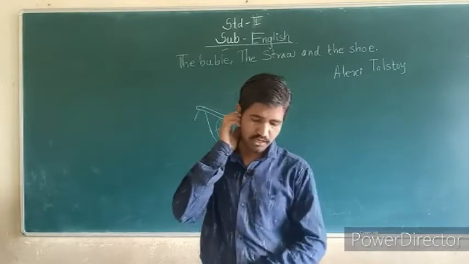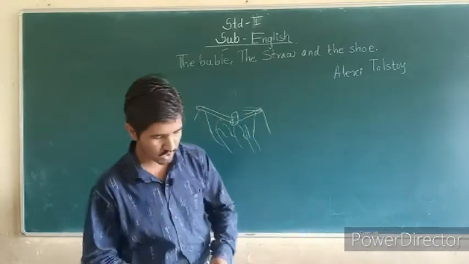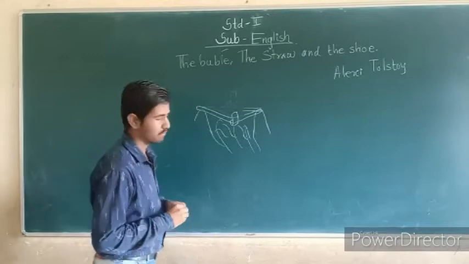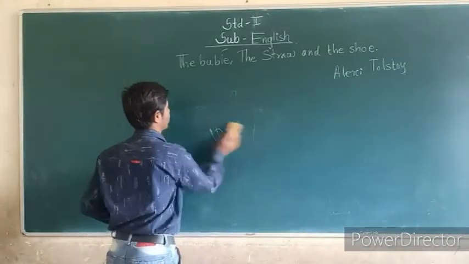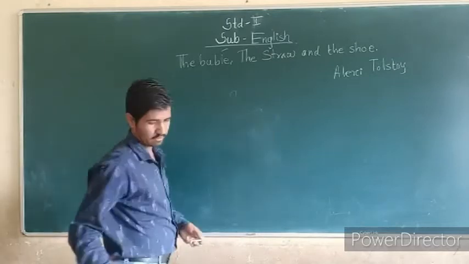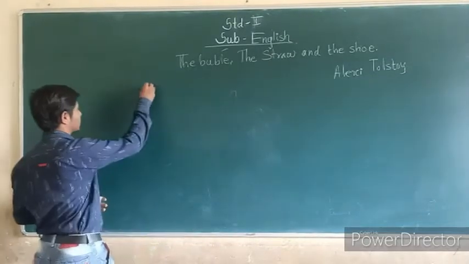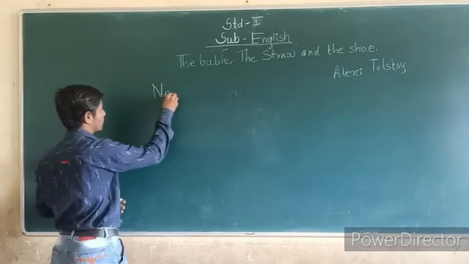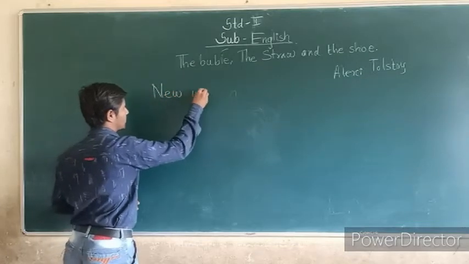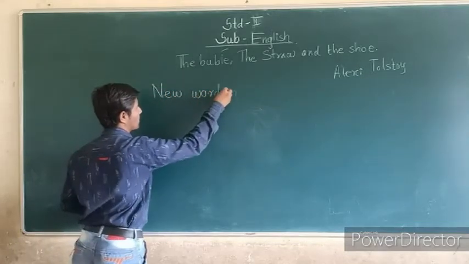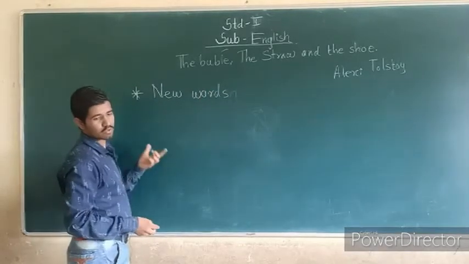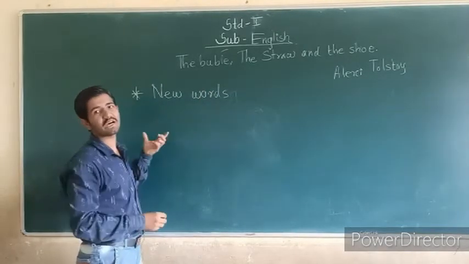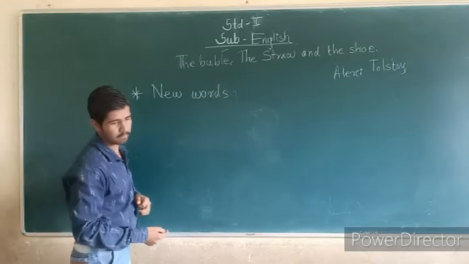So students, write down the new words. Okay? So we see the new words. Students, all of you open your notebooks and write down the new words.